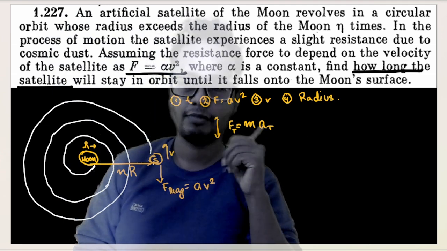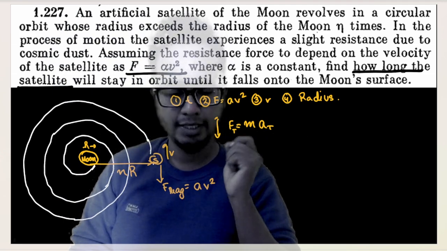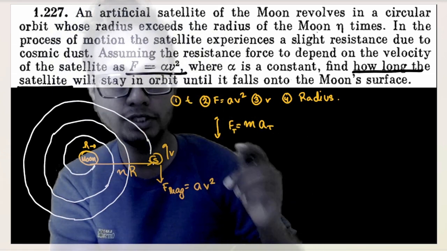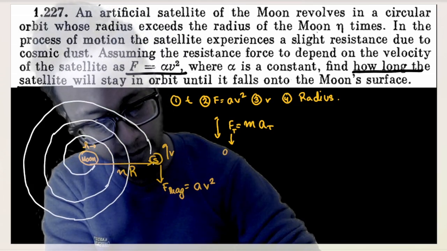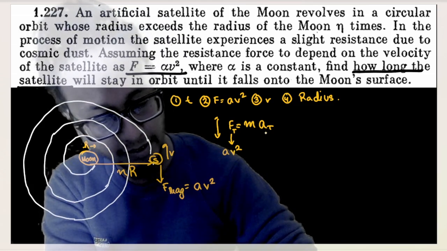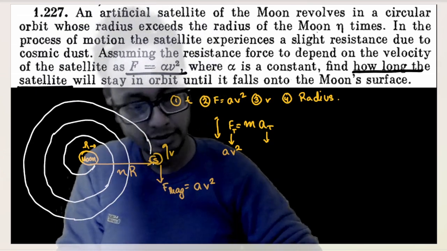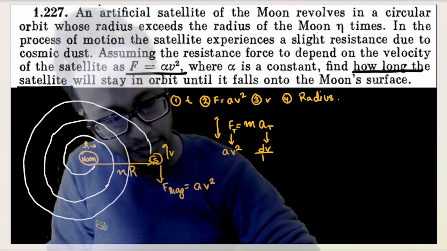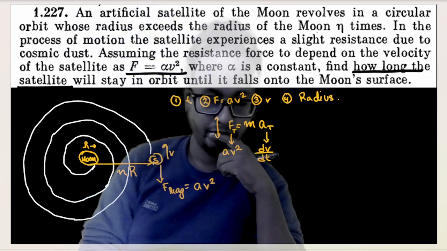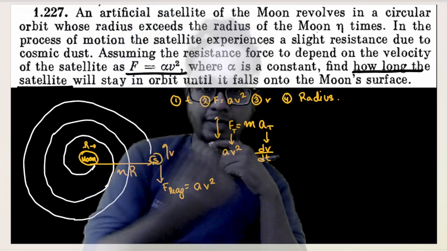Fair and fine. Let's see what it yields us. What is the tangential force? Tangential force is nothing but av square. Mass is nothing but the mass of the satellite. Tangential acceleration can be written as dv by dt, or rate of change of velocity. Fair and fine. Now we got a parameter of time.